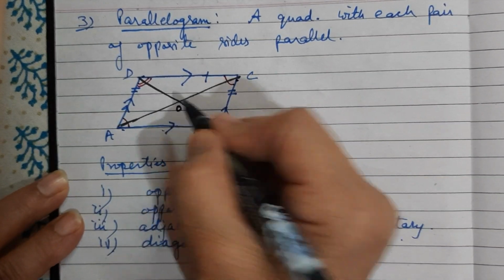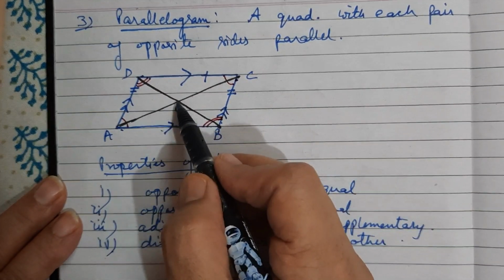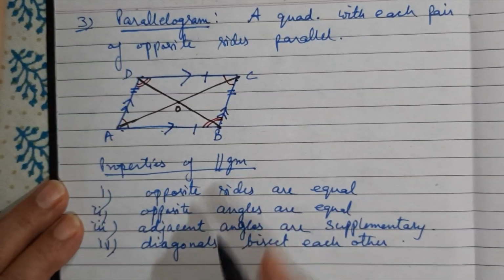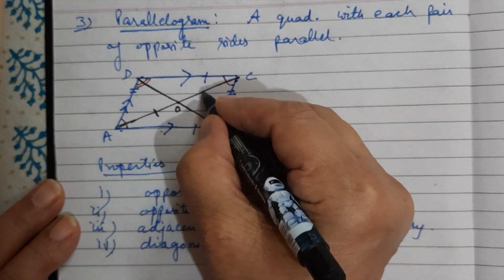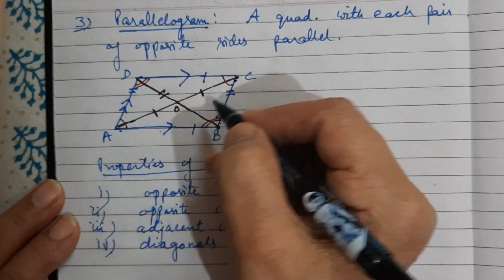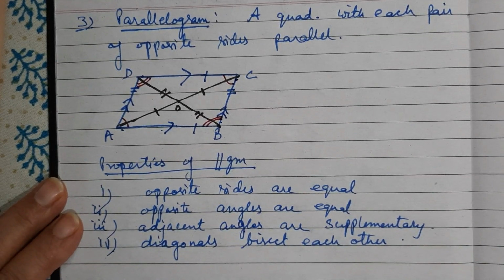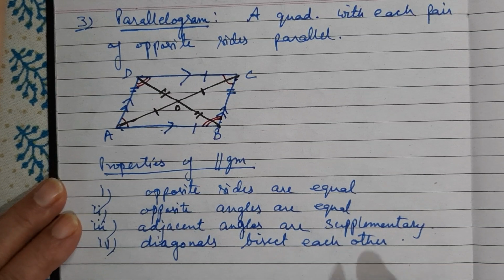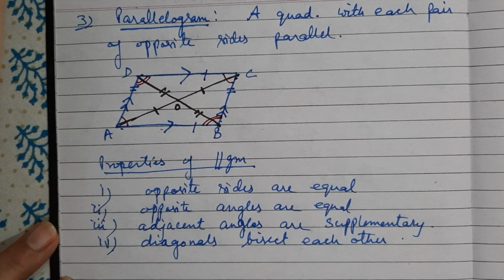Let them intersect at point O. So AC and BD are intersecting at O and they are bisecting each other. It means length of AO is equal to OC and length of DO is equal to OB. These are the properties of parallelogram.